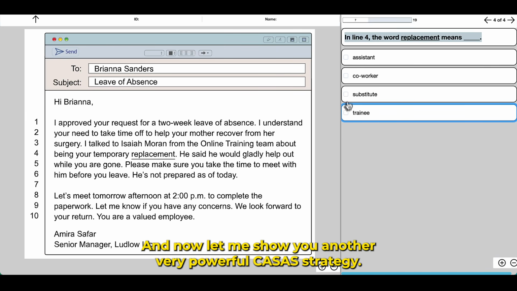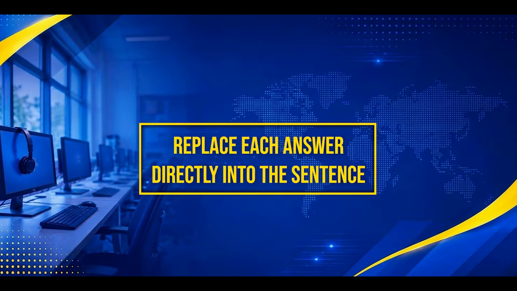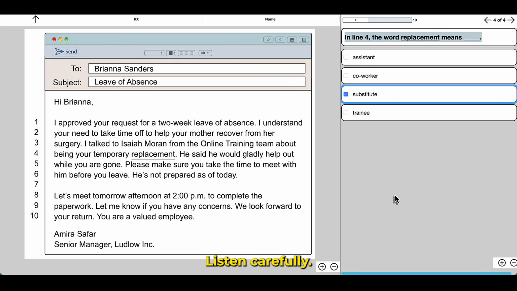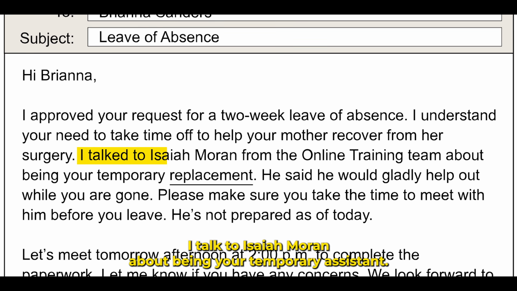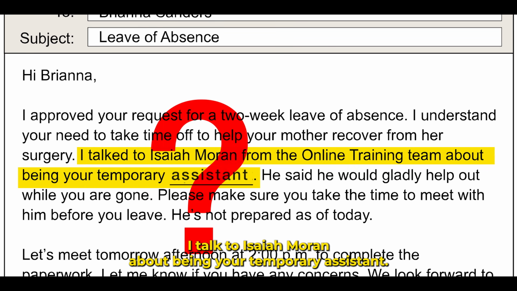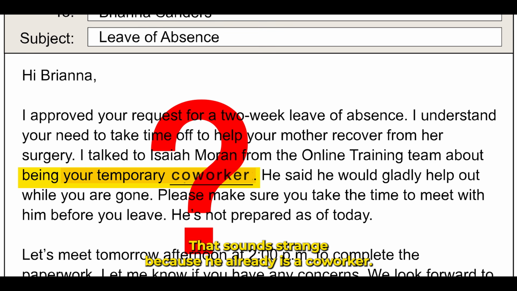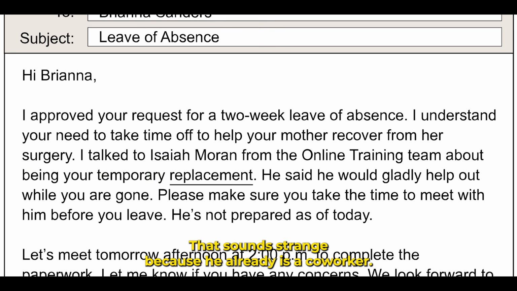And now, let me show you another very powerful CASAS strategy. Replace each answer directly into the sentence. Listen carefully. I talked to Isaiah Moran about being your temporary assistant. Possible, but not exact. Your temporary co-worker. That sounds strange because he already is a co-worker.